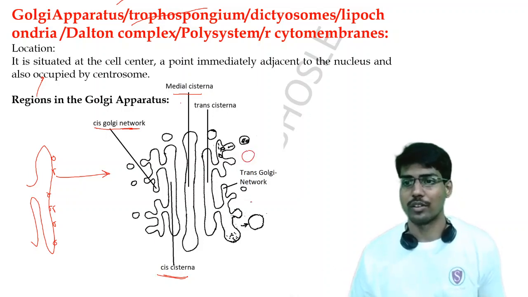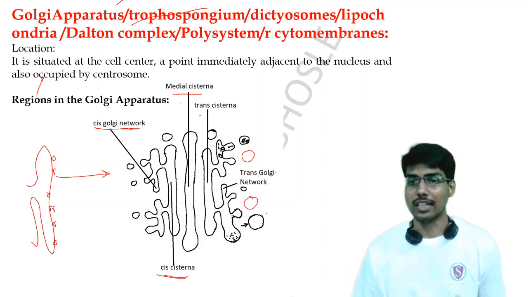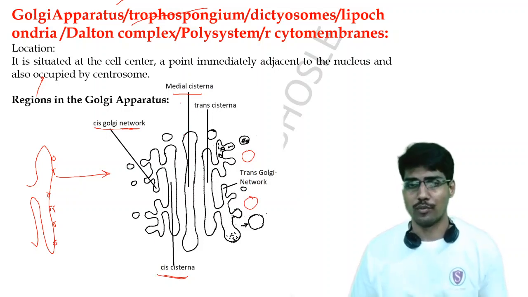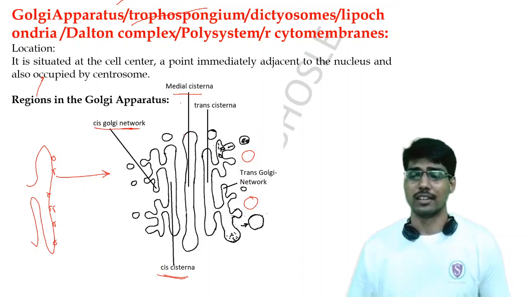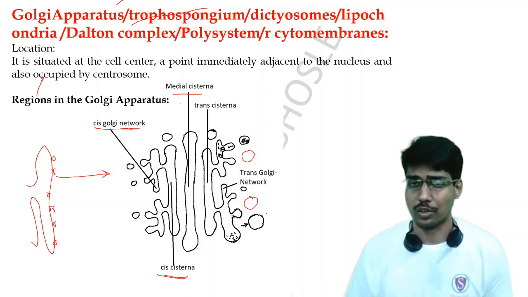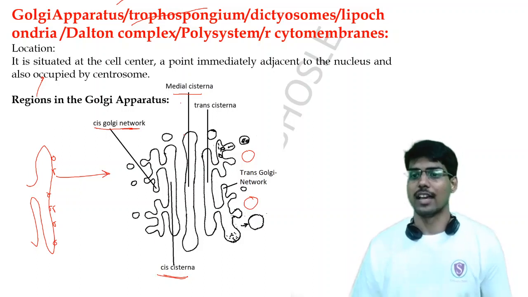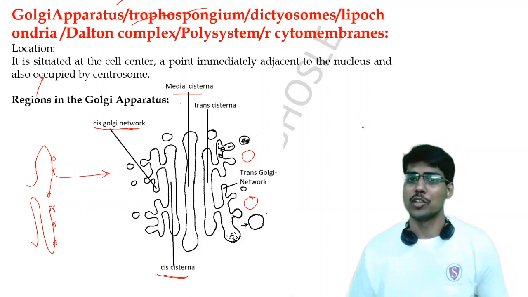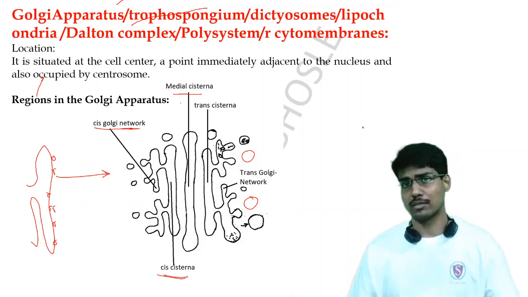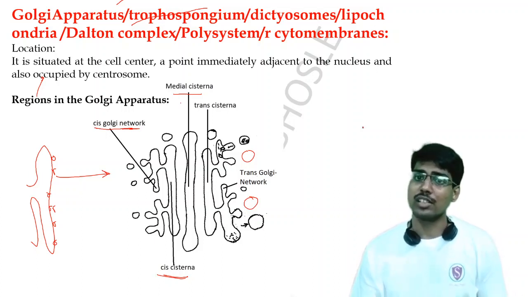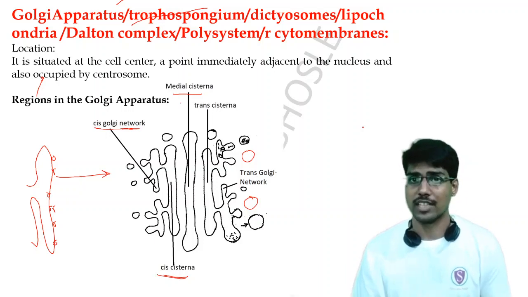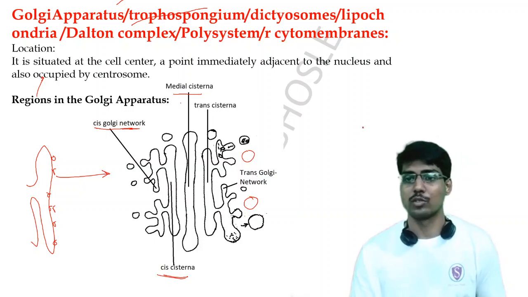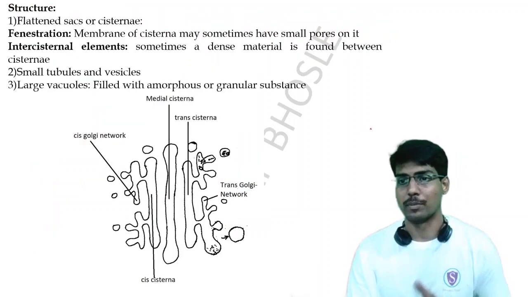This cis phase is also called the forming phase, because it is forming from the endoplasmic reticulum. And this trans phase is also called the maturing phase, as well as the secretory phase, where the Golgi apparatus actually secretes different proteins. So these are the regions of the Golgi apparatus.